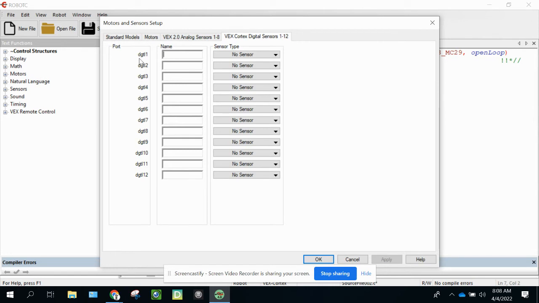And that's actually DGTL, even though the L looks like a number, it's digital, and then the numbers 1 through 12. So we happen to be using a bump switch, but you can do a bump switch or you can do a limit switch. It doesn't matter. They both do the same thing. And I'm going to go ahead and plug the bump switch into digital 12. So I'm going to call it a bumpSwitch.